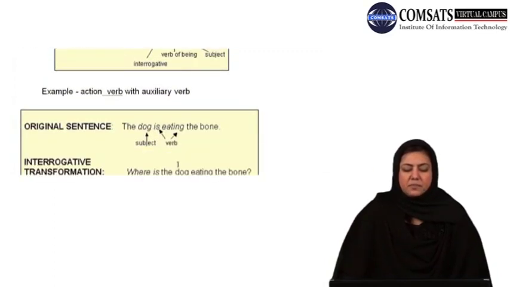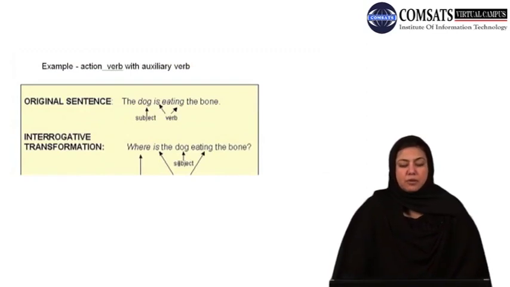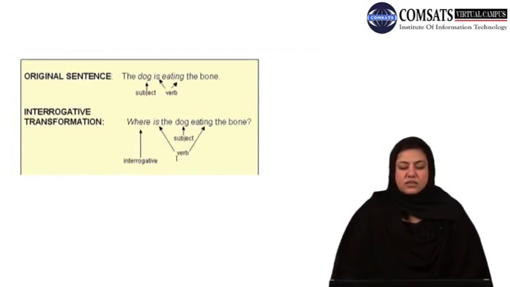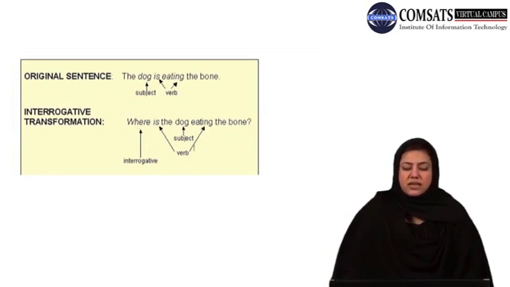Why is Joe happy? The other example, of an action verb in this case, is the dog is eating the bone. Where is the dog eating the bone? Or why is the dog eating the bone? Or how is the dog eating the bone? Interrogative word according to choice, and again you split the verb. You take the auxiliary verb is before the doer of the action, or the subject, and the rest of the part, the main verb, remains at its place. So where is the dog eating the bone?